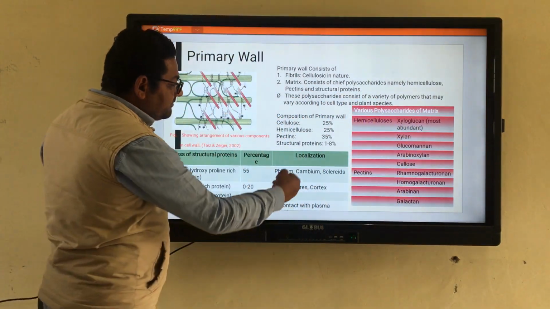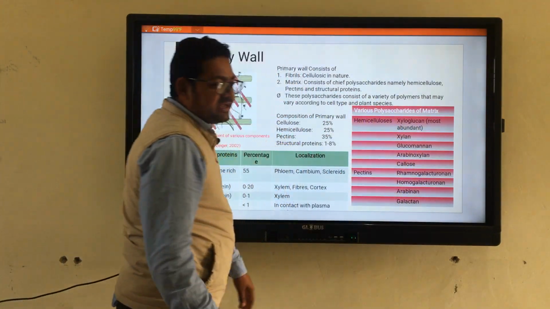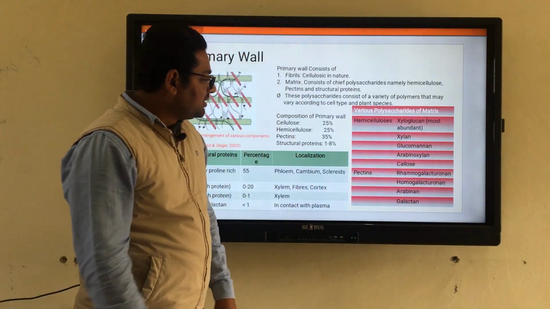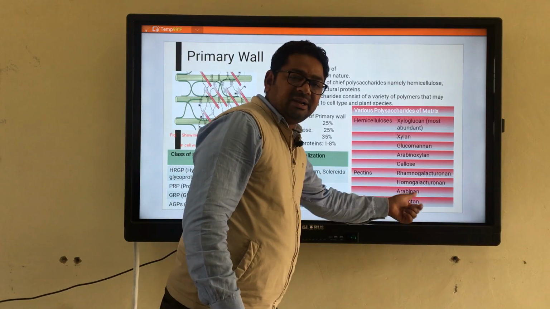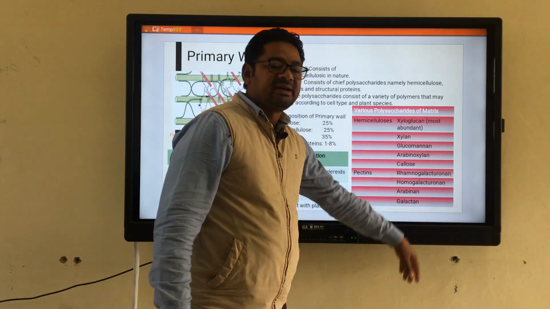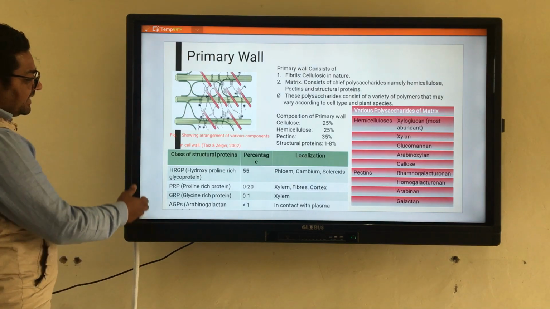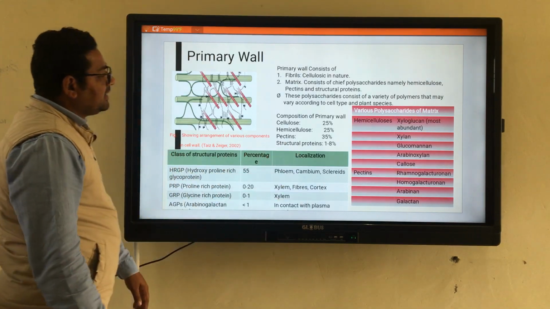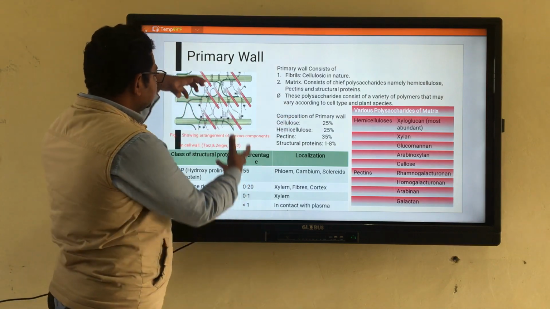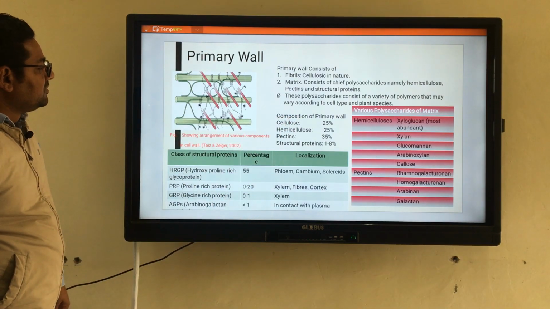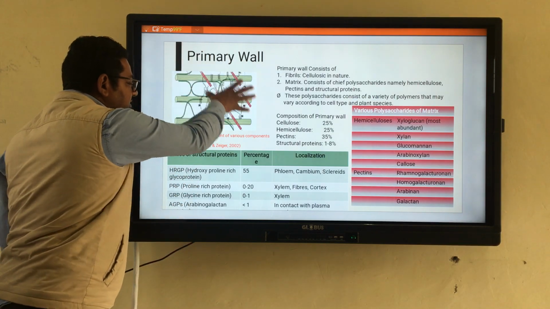Okay. In the same way, pectins also consist of various polysaccharides, and some of these are rhamnogalacturonan, homogalacturonan, arabinan and galactans. These are the different categories of pectins. In the same way, there are various classes of proteins which are cementing or arranging in this cell wall part.